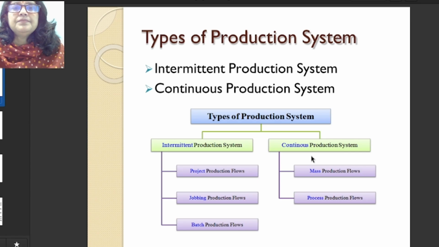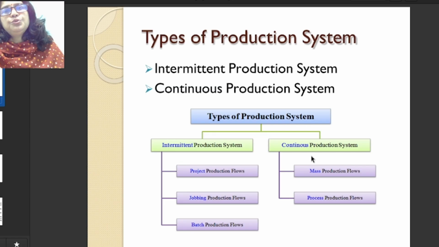Types of production system. If we see, the production system is divided into two major parts. One is intermediate production system, second is continuous production system. Again, intermediate types are project production system, job production system, batch production system. Continuous production system is of two types: mass production and process production. We'll discuss one by one very clearly. First, we'll discuss intermediate production system.